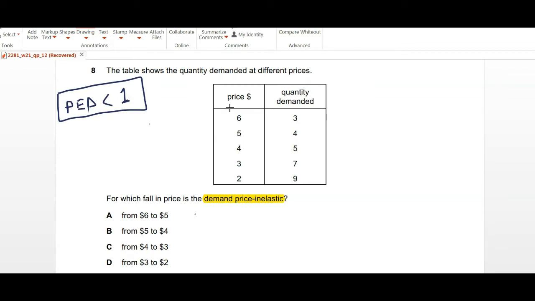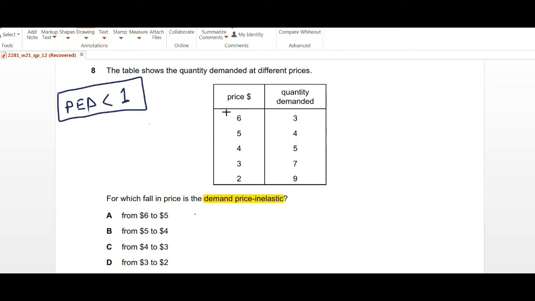First of all, we'll look at the different prices that have been given to us, and there's different quantity demanded over here. Now, as we can see that as the price is being reduced, the quantity demand is increasing. It's increasing by 1 unit over here, by 1 unit over here, and again this over here from 5 to 7 it is increasing by 2 units, and 7 to 9 it's increasing by 2 units.